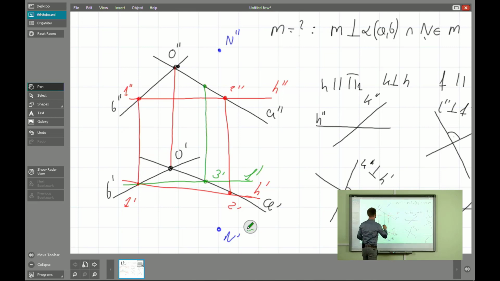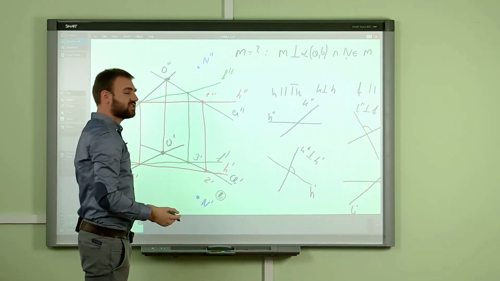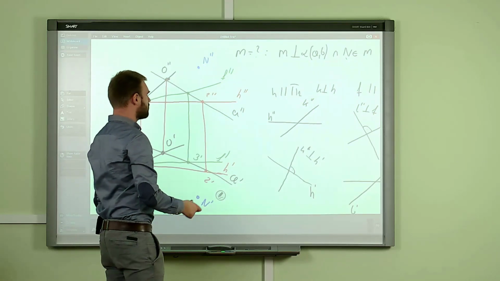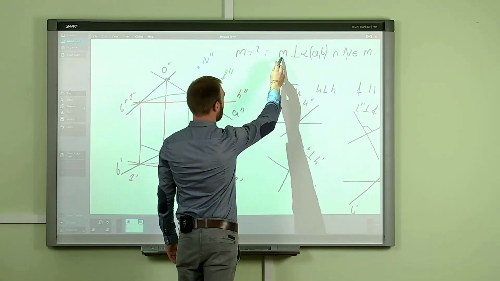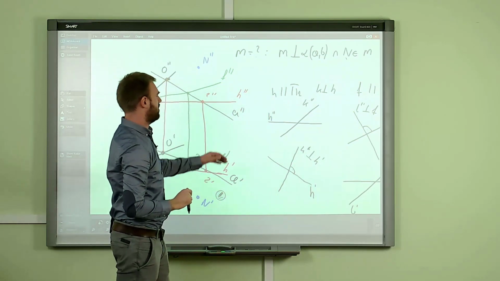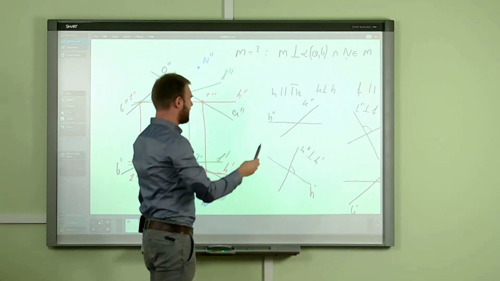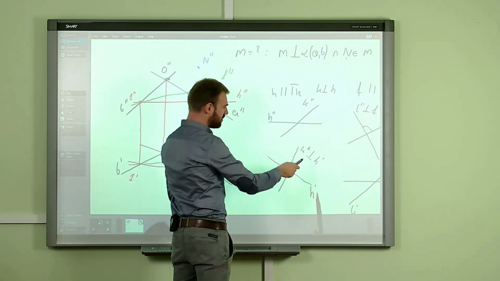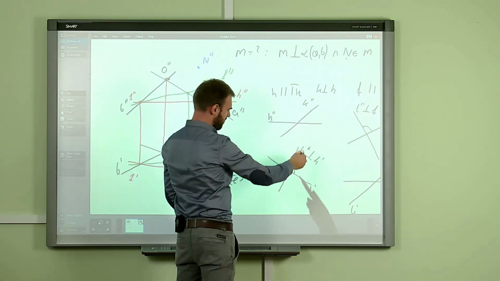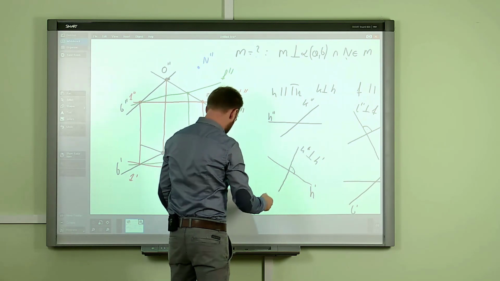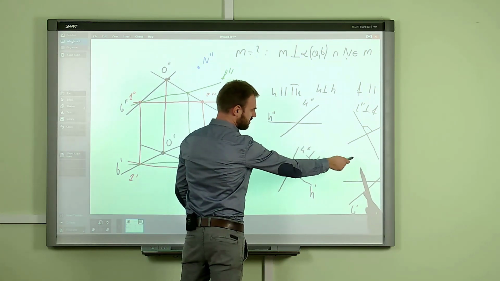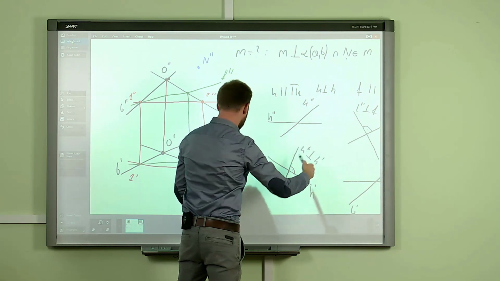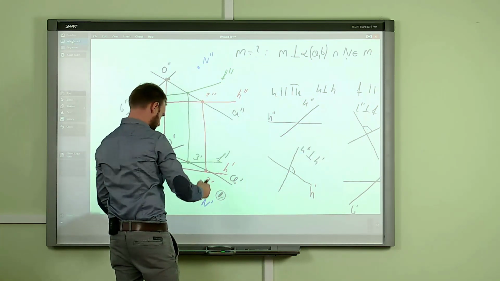and now we are able to find the corresponding projection by lifting up the projection of the point. And here we see F double prime. Okay, and we can say that it's all, because now the problem is to find both projections of the perpendicular line M. And we remember that the line which will be connected with the horizontal line will be perpendicular in the plan view. The line which will be connected with the frontal line will be visible in elevation view.